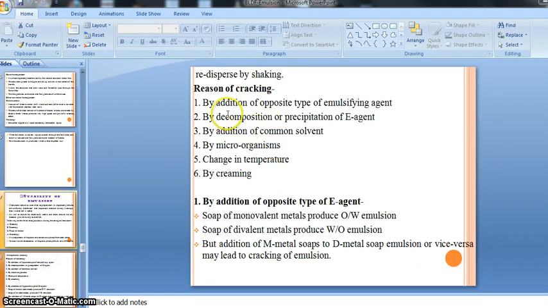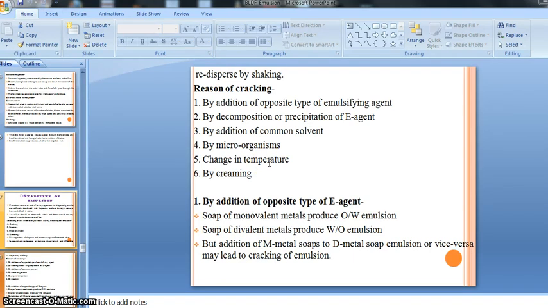There are various reasons we already studied: addition of the opposite kind of emulsifying agent, decomposition or precipitation of the emulsifying agent, addition of a common solvent, microorganism growth, changes in temperature, and creaming also. These are the basic reasons due to which cracking can happen.